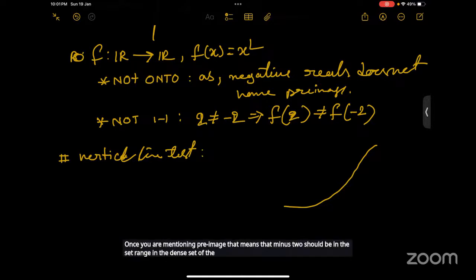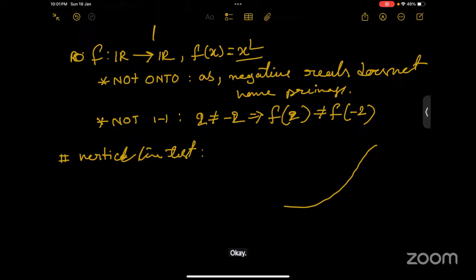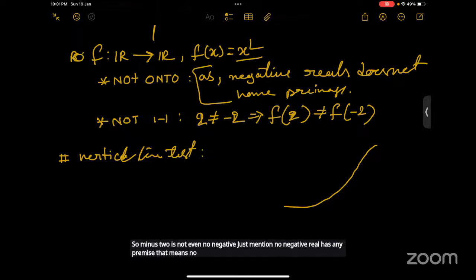But we are taking x square, so no negative number will be in the range set. So no negative reals have any pre-image, which means no negative reals will be present in the range.